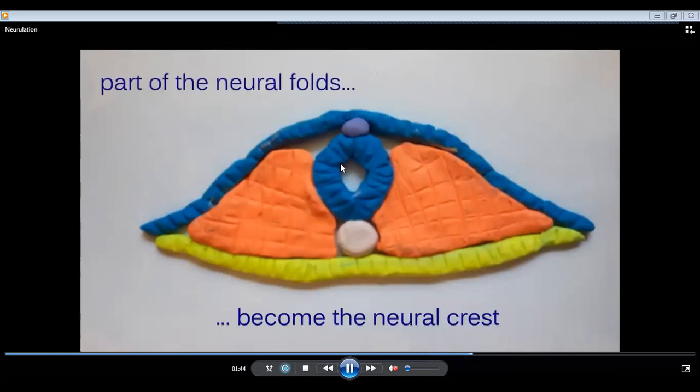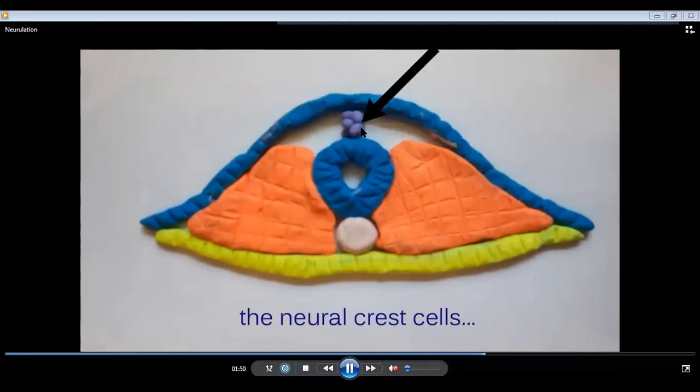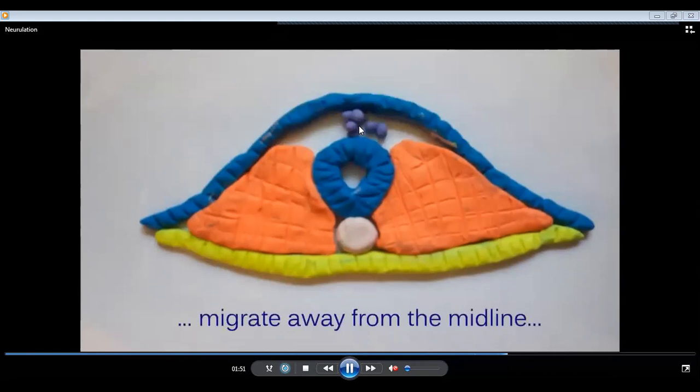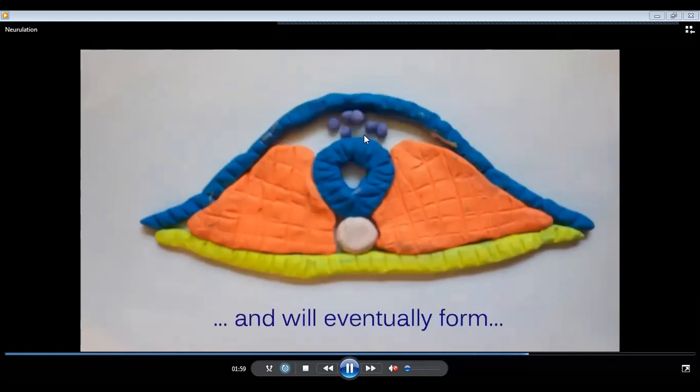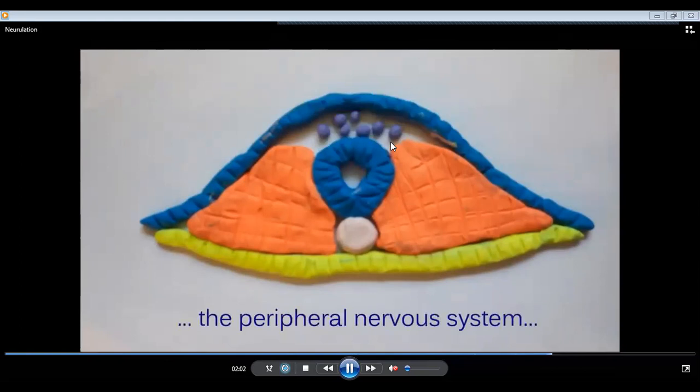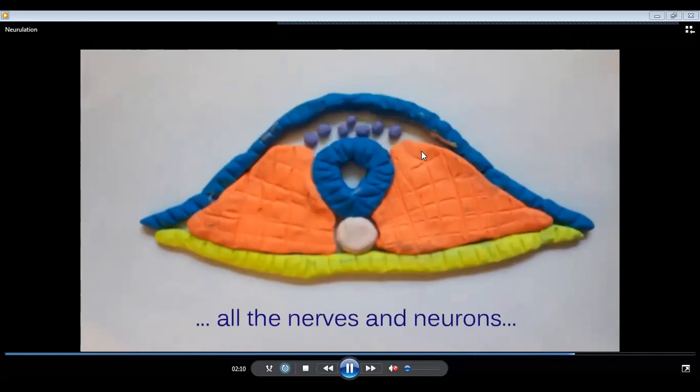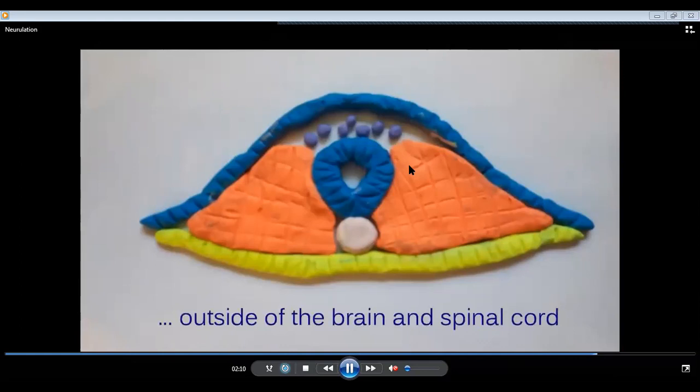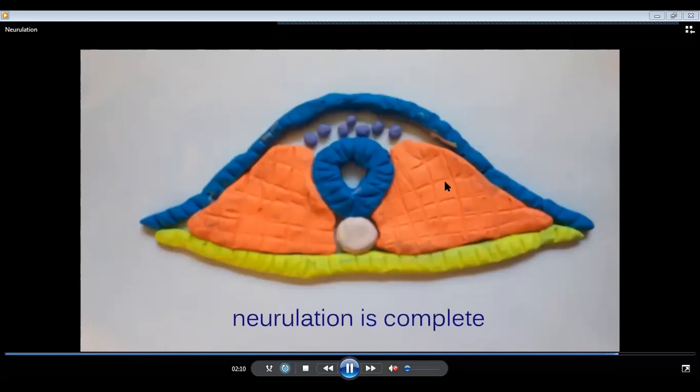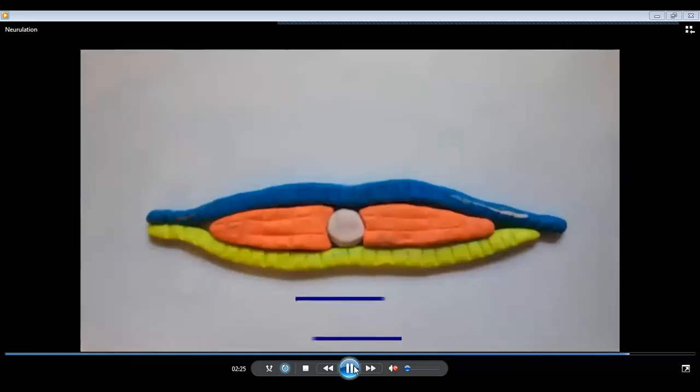Part of the neural folds becomes the neural crest, and these neural crest cells move towards the midline, and later on they form the peripheral nervous system, and the sympathetic and parasympathetic nervous system. All the nerves and neurons outside of the brain and spinal cord, which exist on both sides, are derived from that. Now by this process neurulation is completed.